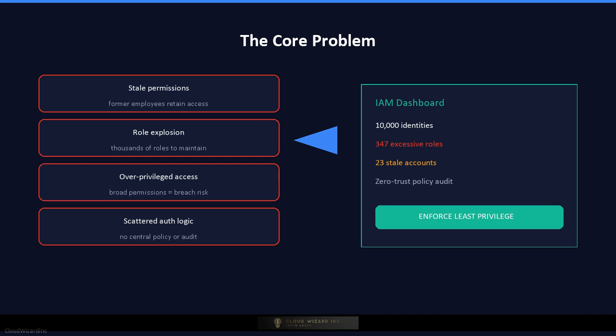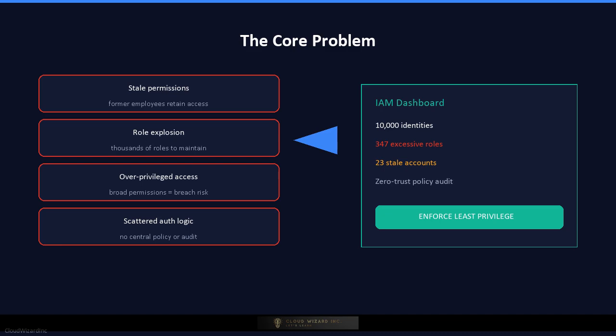Manual access requests lead to slow onboarding. Overprivileging creates security risk. Role explosion makes management impossible. Stale permissions let former employees or abandoned service accounts retain access. Ad hoc authorization logic is scattered across services so no one knows who can access what. When an auditor or a security incident asks who accessed this sensitive data, and when, the answer is buried in incompatible logs or missing entirely.